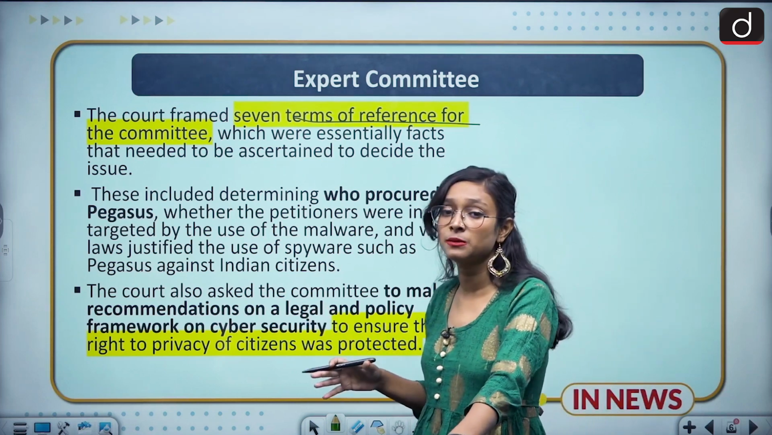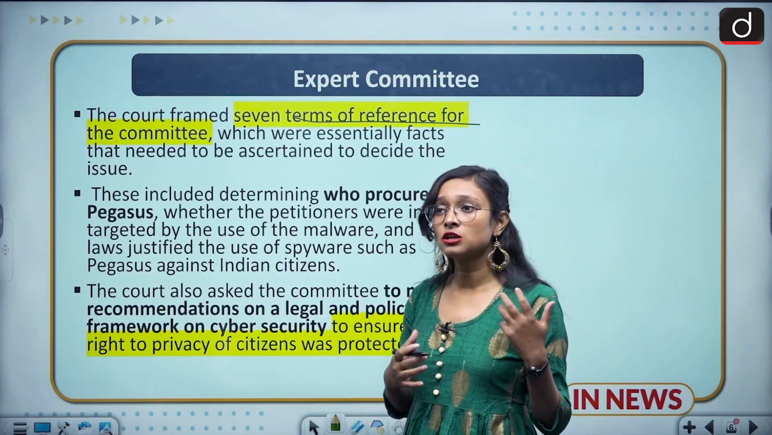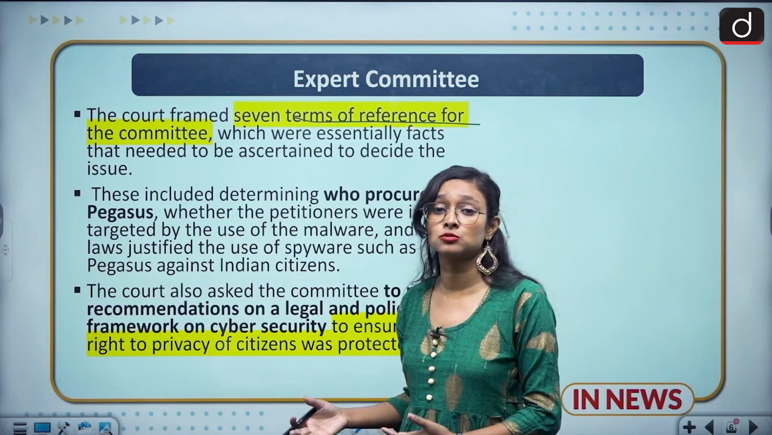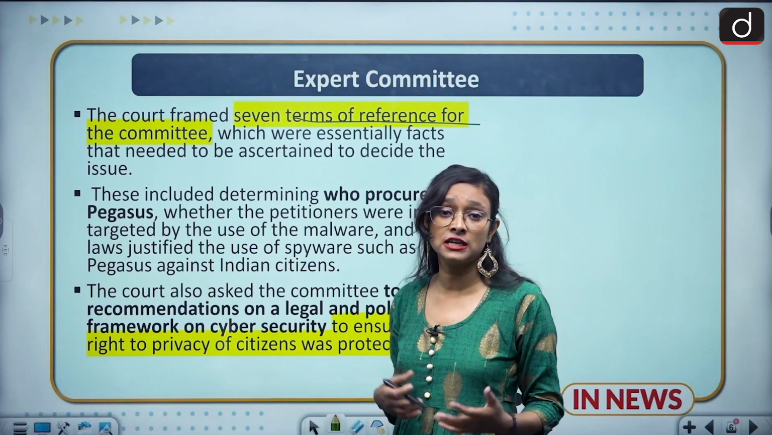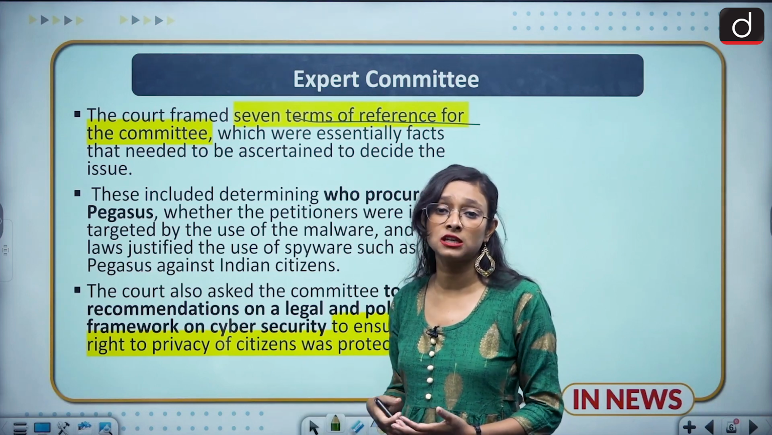So this committee has been made because of national important issues, and it is not just used to target the political parties, it can be used to target any members. So this is not a good sign of any democratic country where the citizens' privacy is not taken care of.